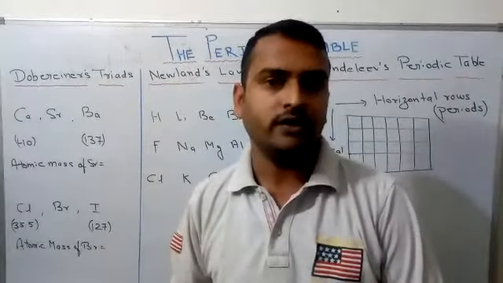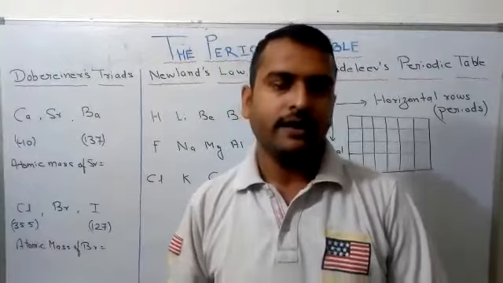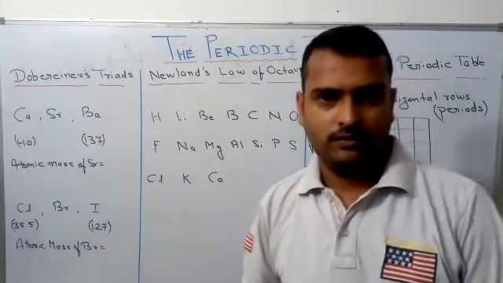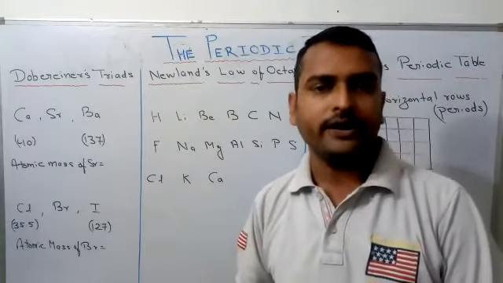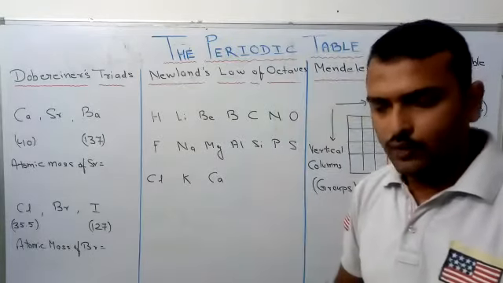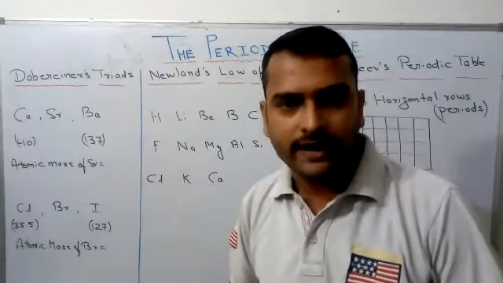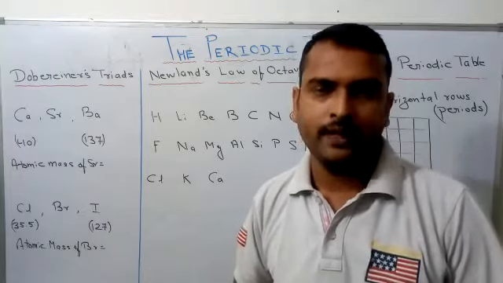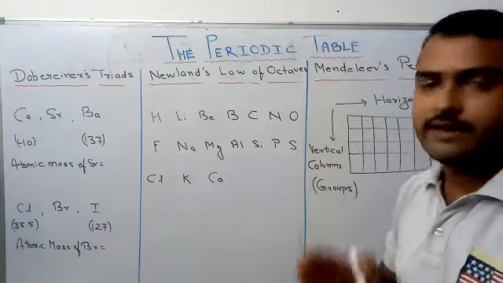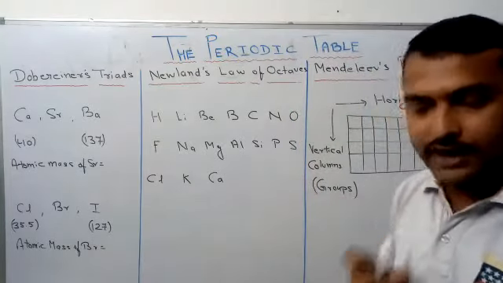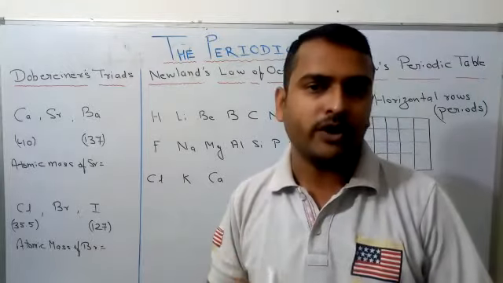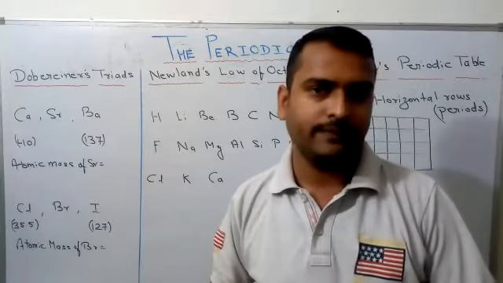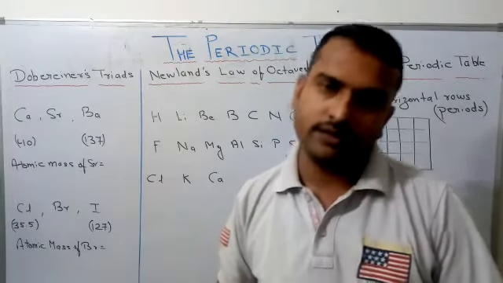Now my first question, what is a periodic table? In our school, we have a library where we have to find different books. We can see books are arranged in a proper way to find the book easily. In the same way, we have to arrange the different elements so that we can study the properties of different elements in a proper way, in a proper pattern. That's why the periodic table is made.